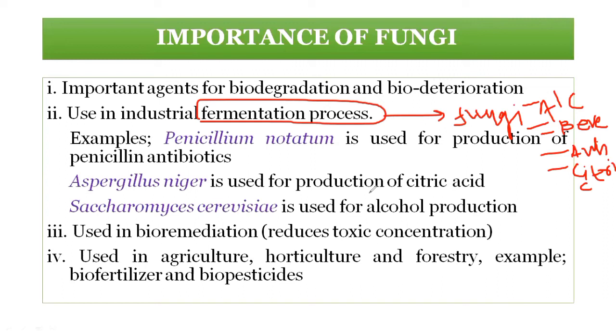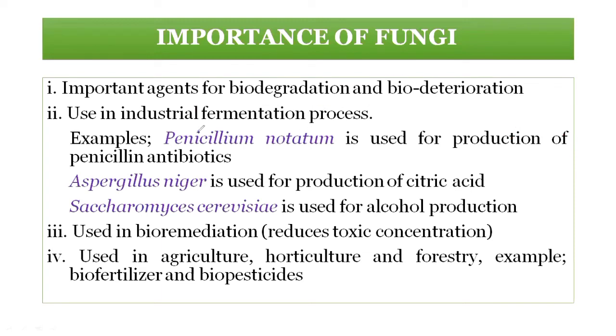For example, broad spectrum or narrow spectrum antibiotics and vitamins are fermented, and to improve the yield of a ferment, we use fungi.